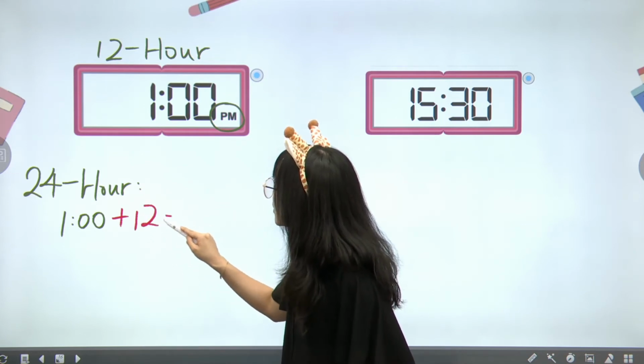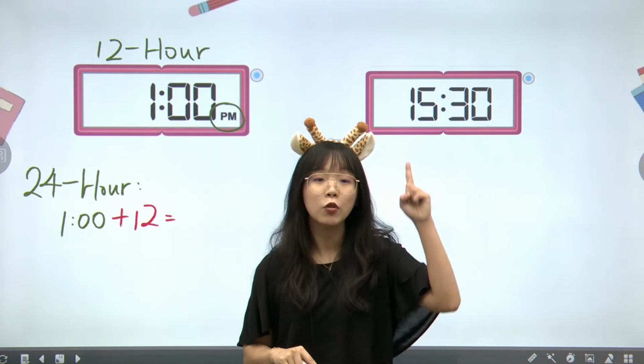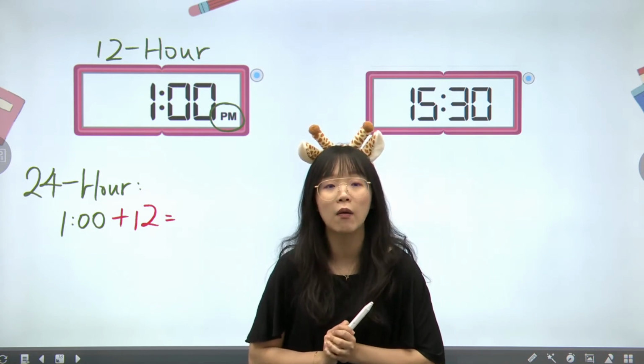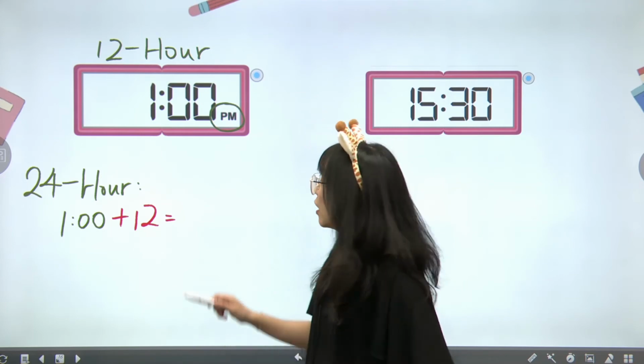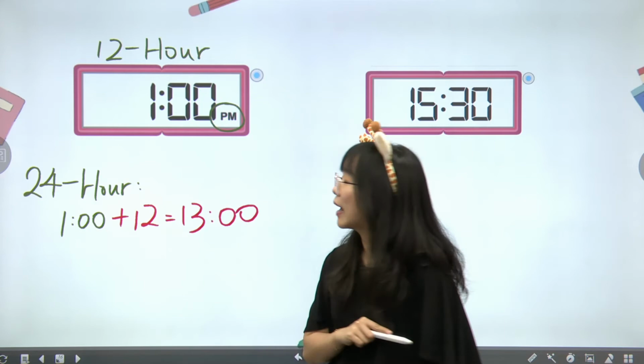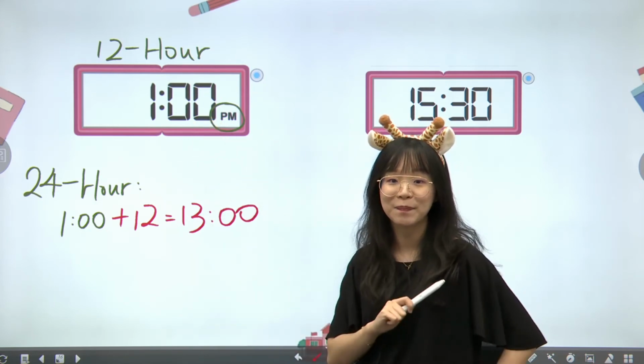12 hours. And now we just keep counting because 12 p.m. to 1 p.m., 12, the next hour, and the 24-hour will be 13. So we'll have 13 o'clock. That is also indicated with 1 o'clock p.m.